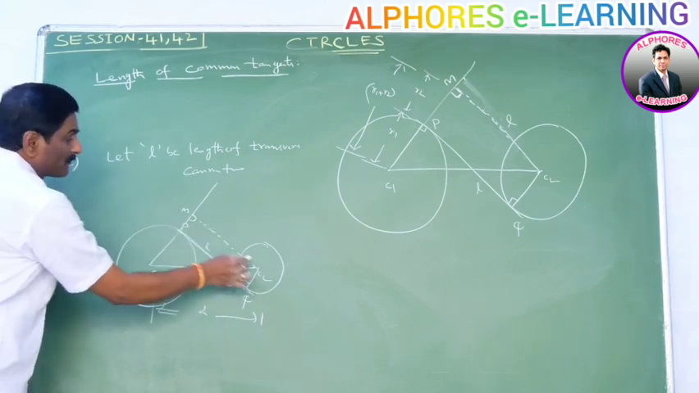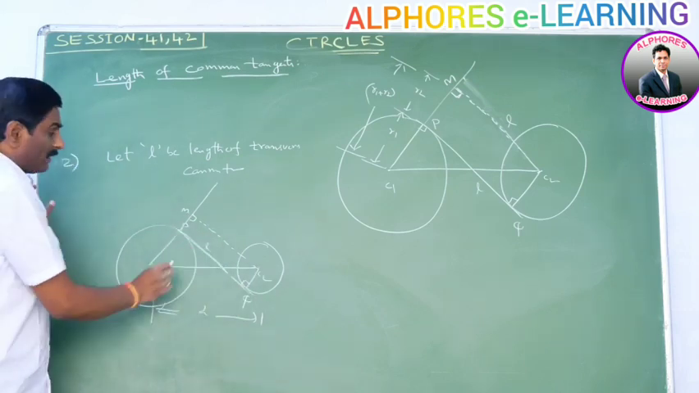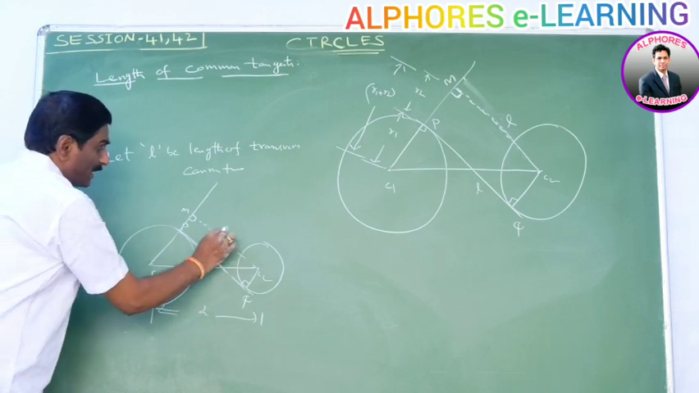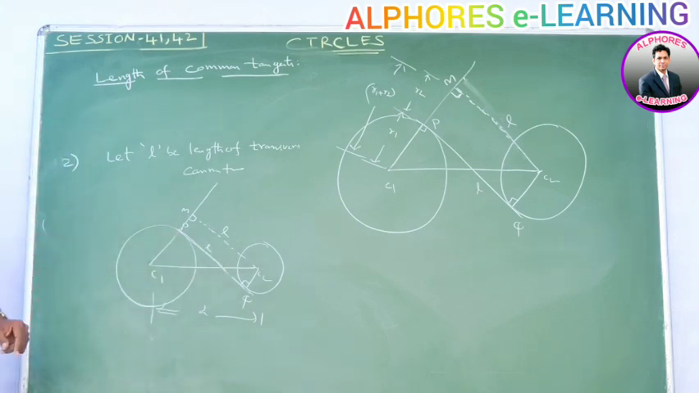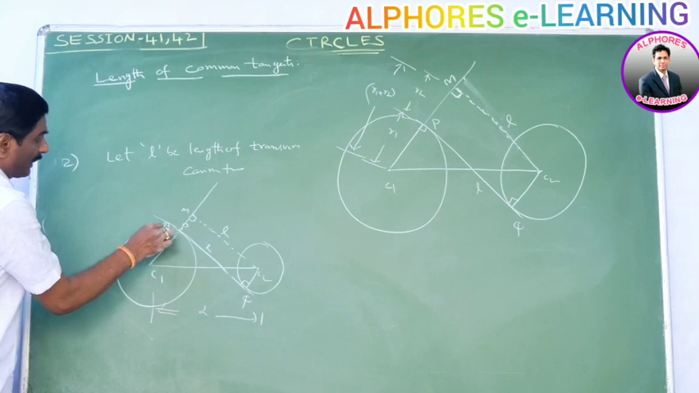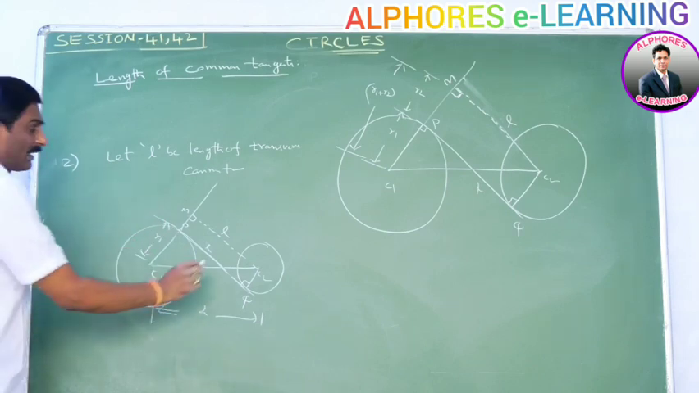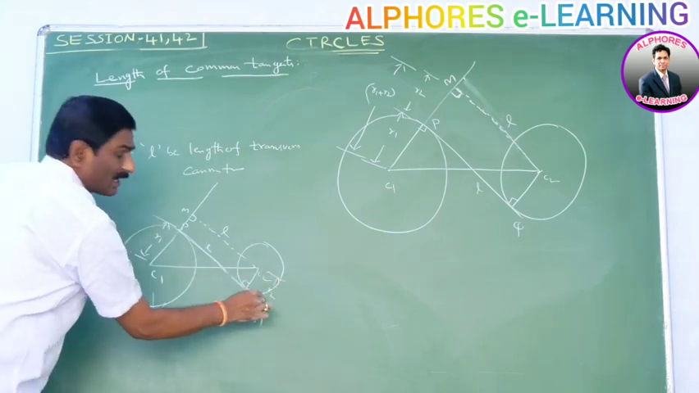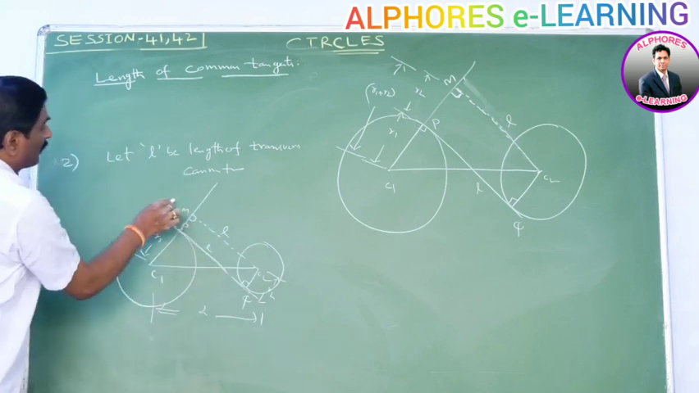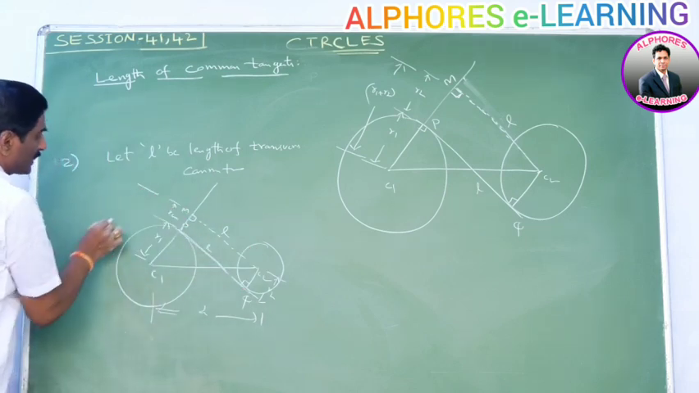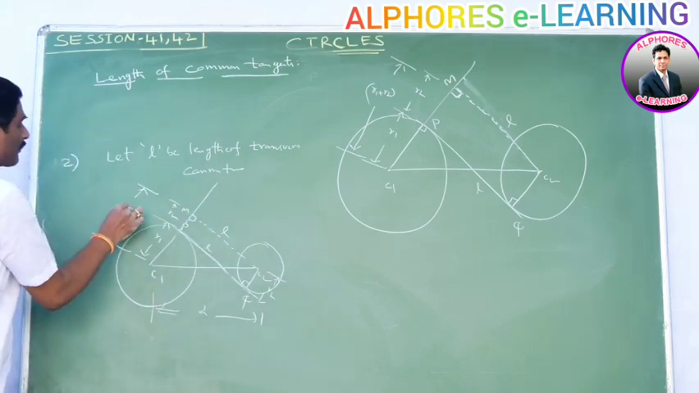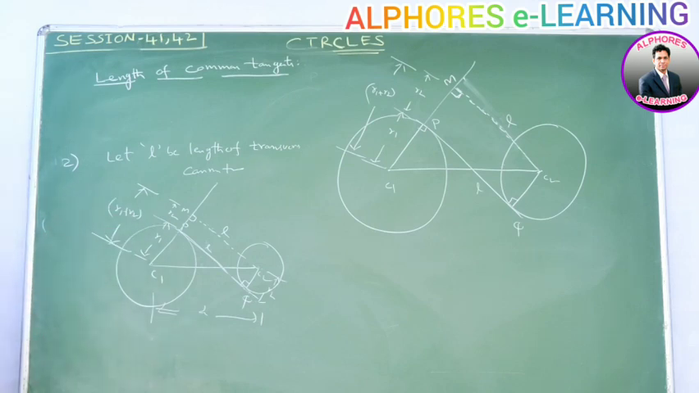Here PMC2Q is a rectangle. The length of PQ is L, so automatically the length C2M is also L. The radius of the first circle is R1, and the radius of the second circle is R2. In a rectangle, opposite sides are equal, so this is also R2. So this total length C1M is equal to R1 plus R2.